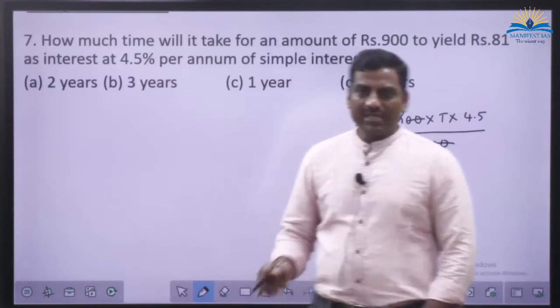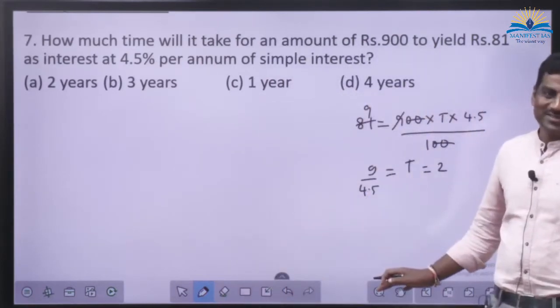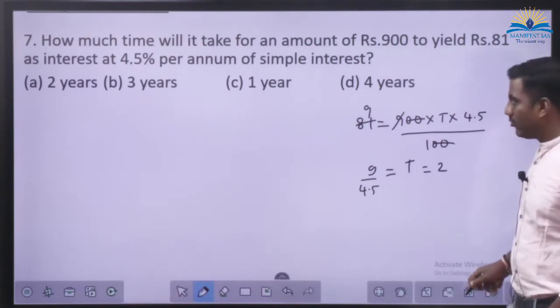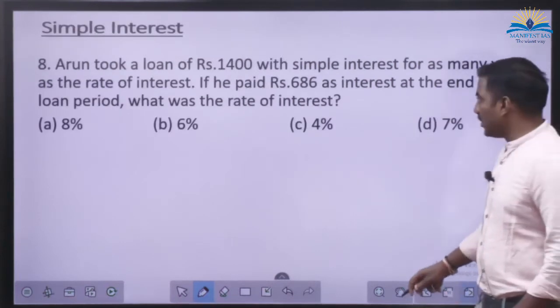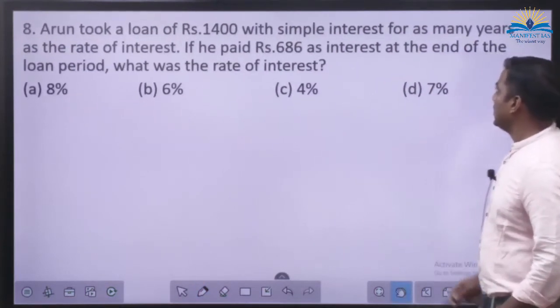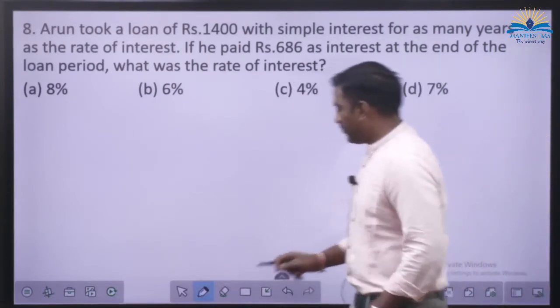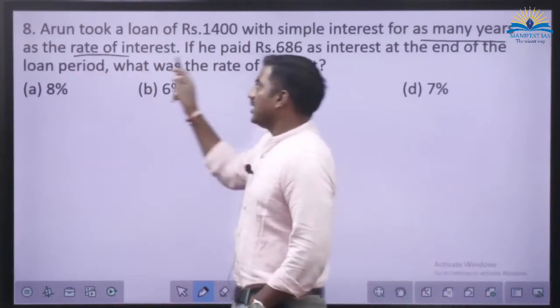Done? See, all these are oral problems, okay? I don't want to invest too much time on this. Okay? So let us wind up the problems and go to compound interest. Quick. Arun took a loan of 1,400 rupees with simple interest for as many years as the rate of interest. What does it mean? As many years as the rate of interest.